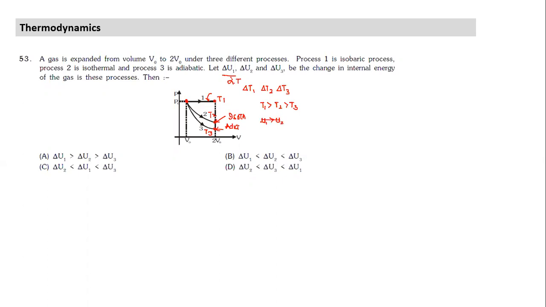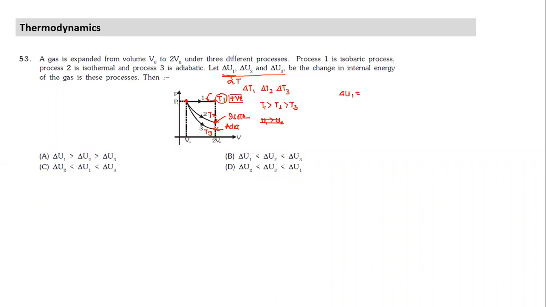Now we come to delta. So this temperature is greater. Now, what will happen to change of delta U? In which case is delta U positive, negative, and what is the order of delta U? So delta U2 is equal to what? 0 for isothermal. The temperature in isothermal has remained the same. How about the first process? Positive here. Negative in adiabatic.